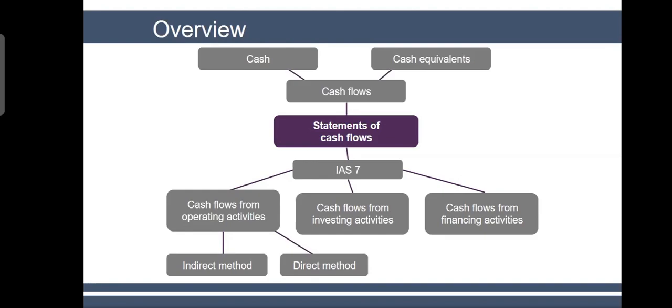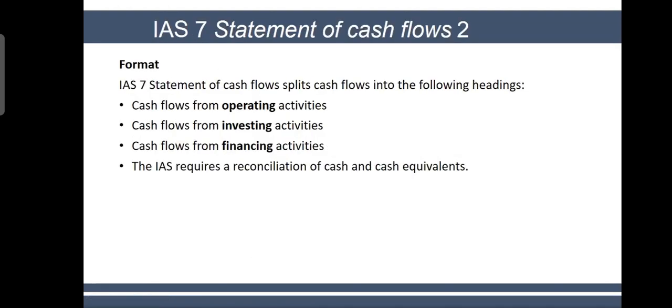So what we are going to discuss is the statement of cash flows, the IAS 7 standard: cash flow from operating activities, investing activities, and financing activities. For operating activities, you use two methods, direct and indirect method. Mostly we are using the indirect method. So three things you have: operating activities, investing activities, and financing activities.